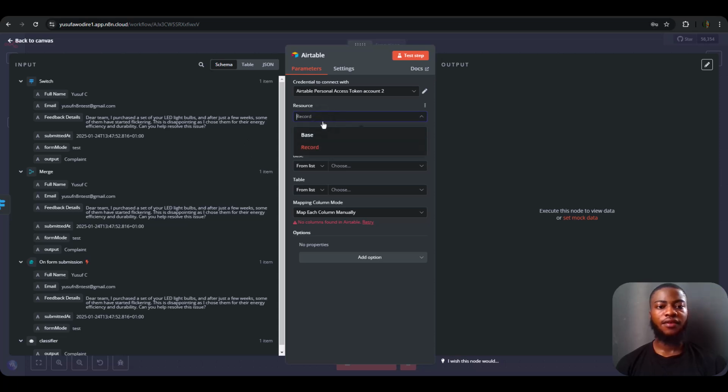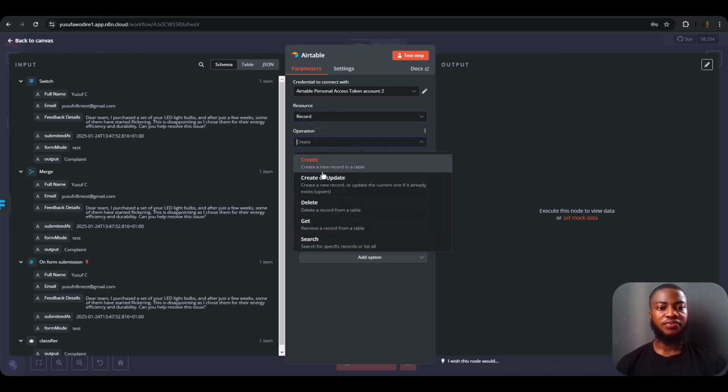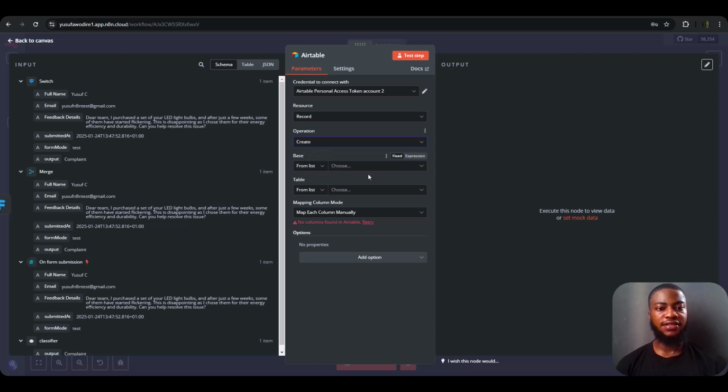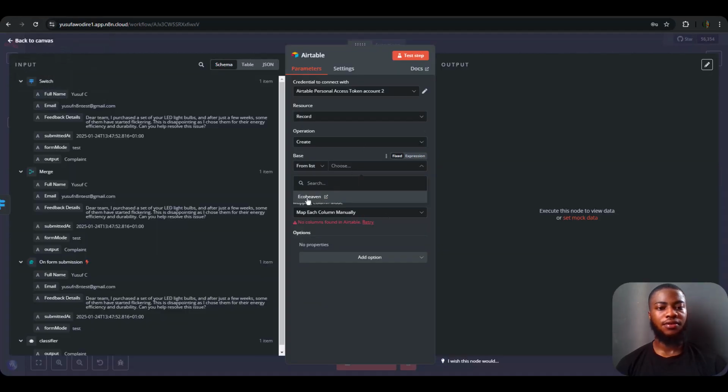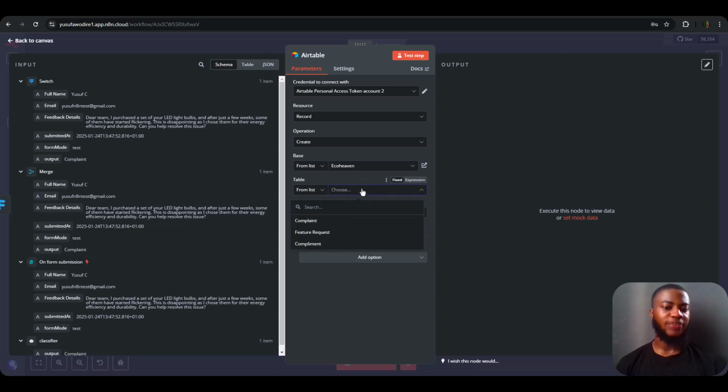So the resource is going to be record, and we are going to be creating. So from the base list, we are going to be selecting Echo Heaven. So for the table, this particular table we are creating is for compliance. So we are going to be selecting compliance.